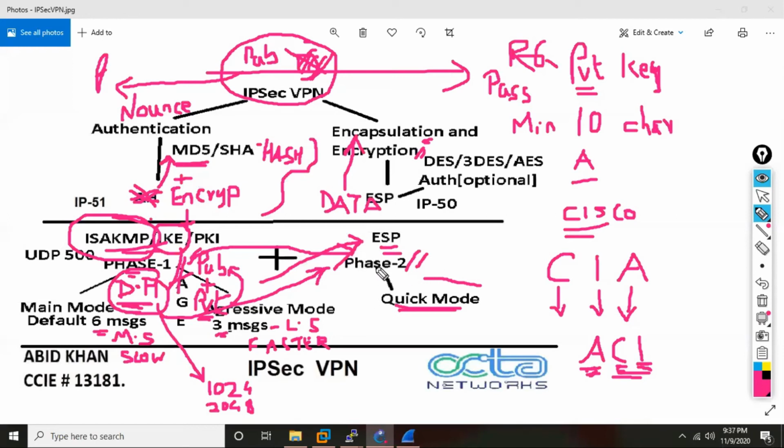ESP to encrypt the data. And the data is nothing but packets, right? When you have a stream of packets, we call it traffic. For the router, a stream of packets going across it, or on the internet, we call it traffic. And this traffic needs to be encrypted by some key. And that's the reason this key is called as what?